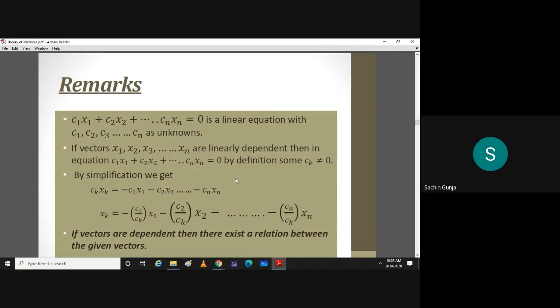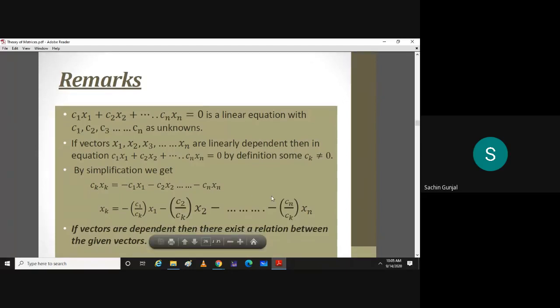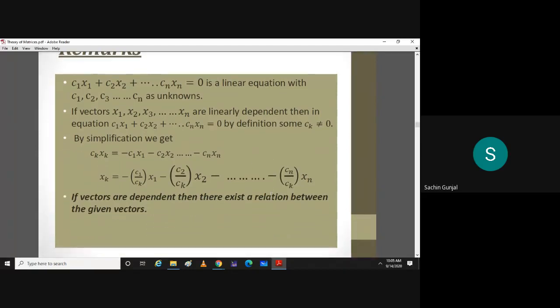Do you understand? Yes, sir. There is nothing specific about xk. This k can be anything. You can express one vector in terms of the other n minus one vectors. All right. So if vectors are dependent, then there exists a relation between the given vectors.